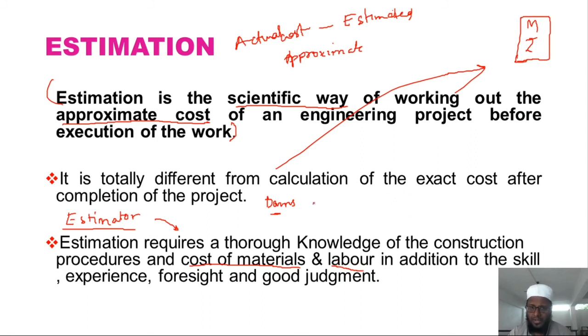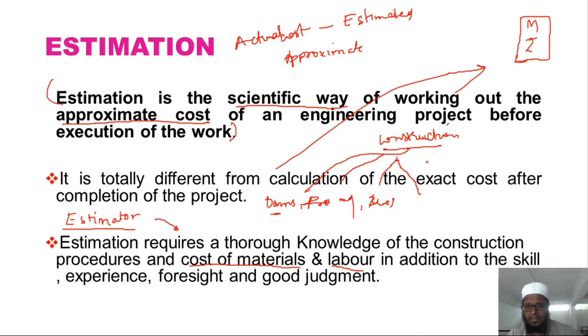So as I told you, construction of dams is completely different, construction of roads is completely different, construction of bridges is completely different. So each and every work is completely different from one another. Construction is a versatile word, isn't it? Under construction, different categories will come. Dams will come, roadways will come, bridges will come, residential buildings will come, commercial buildings will come.